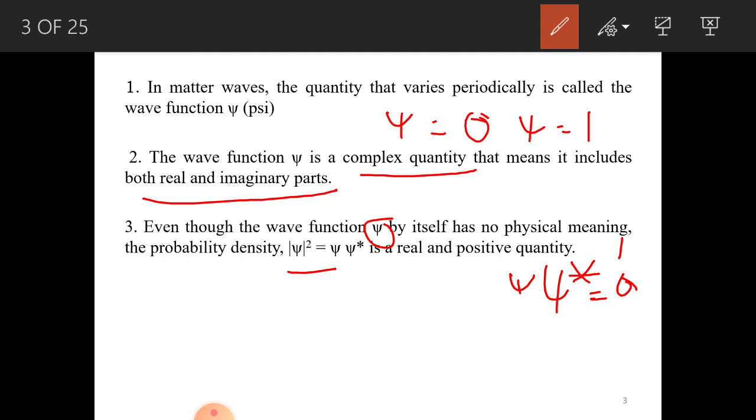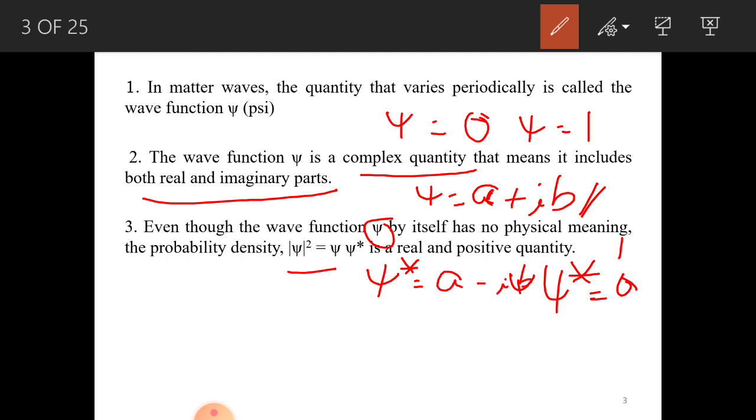But most of the time the wave function is a complex function. In a complex function, what we have to do is take the complex conjugate xi star, and then multiply. For example, if you are getting a complex function like this, a plus ib, see here, in such cases it is very difficult to judge whether the particle is present or not. So what we do, we take xi star. So what is xi star? It is a minus ib.